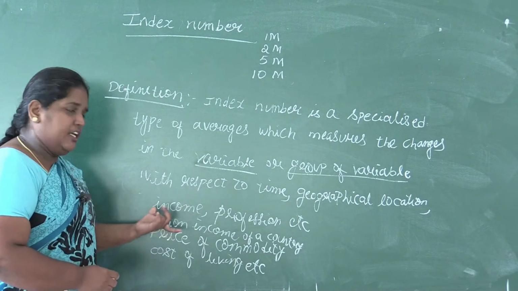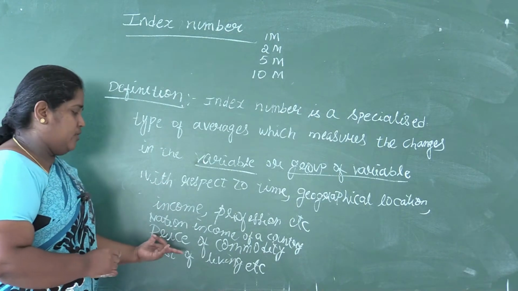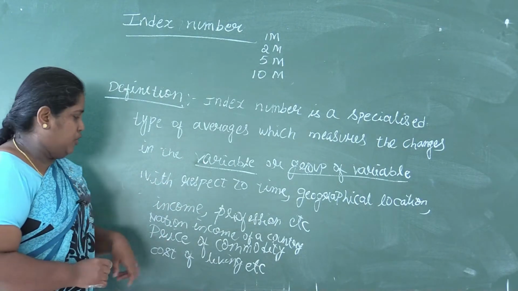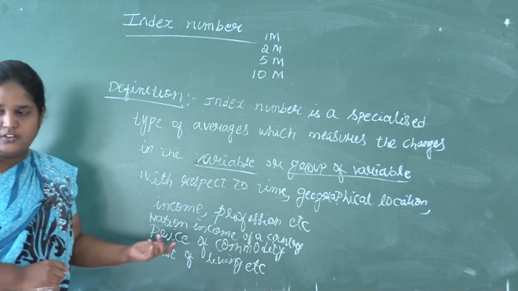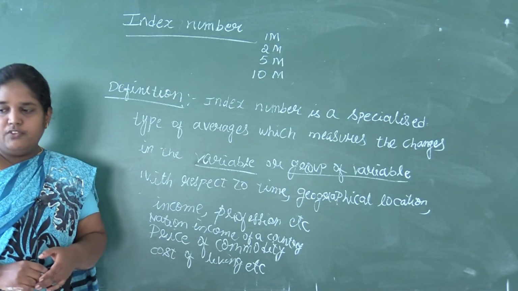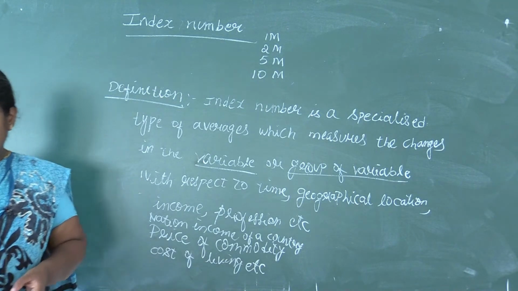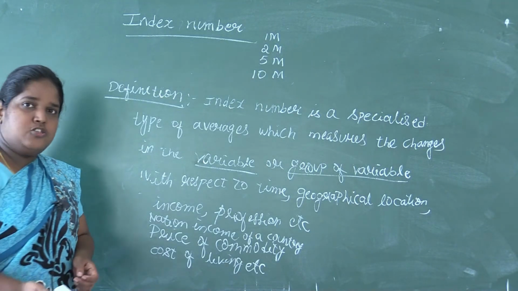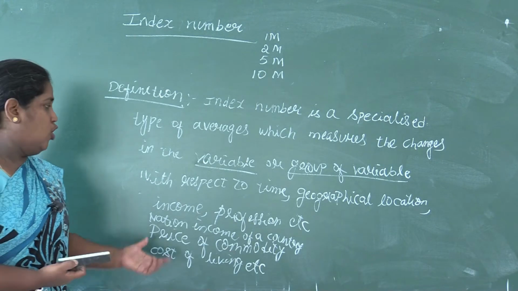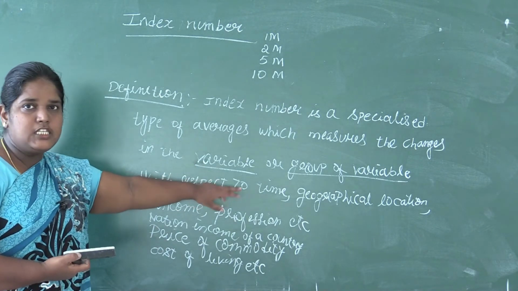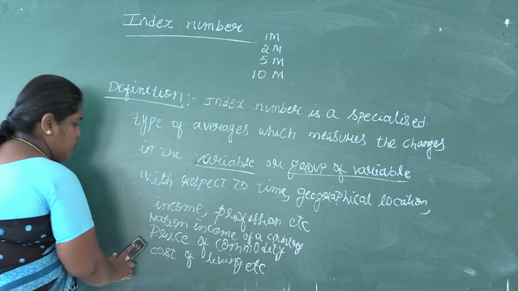Variable can be any one of those: prices of commodities, national income of a country, cost of living index number, or the sales of departmental stores, industrial production. All these are considered as variable or group of variables.